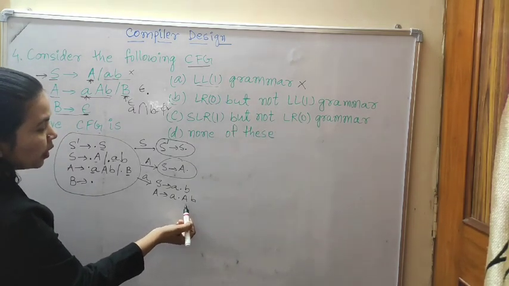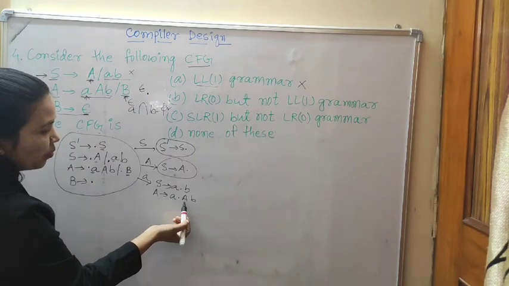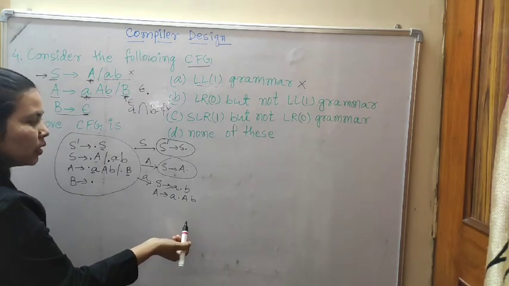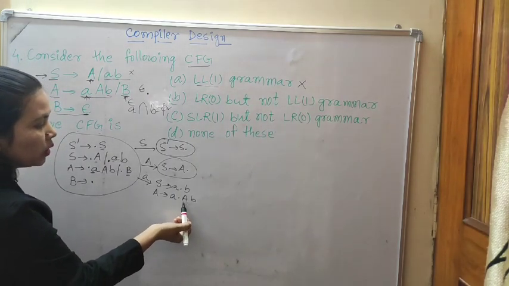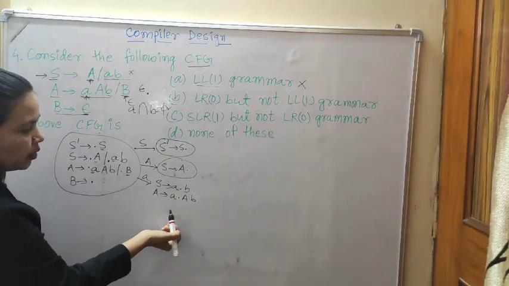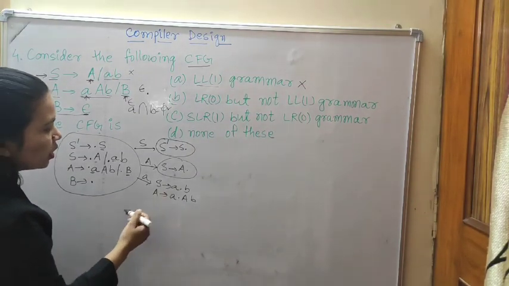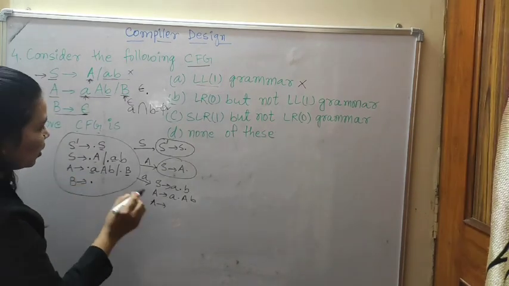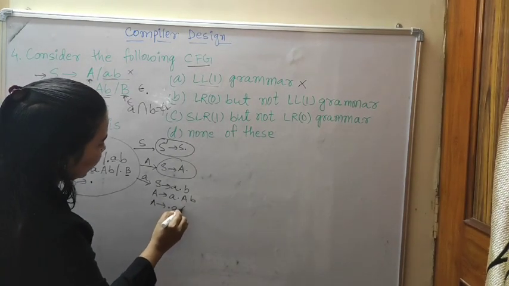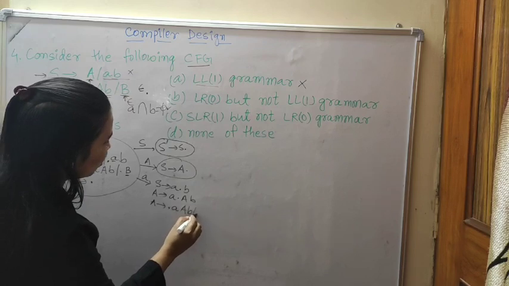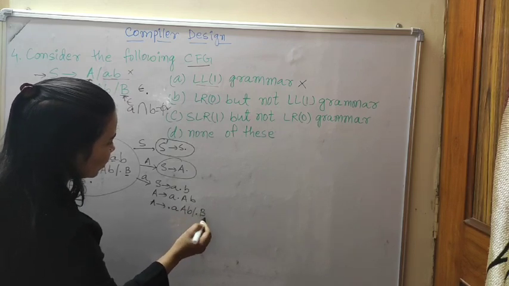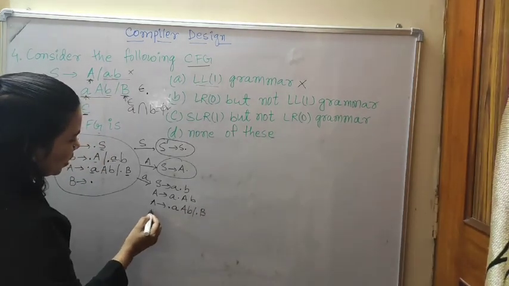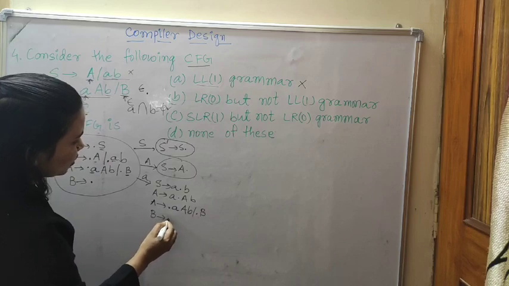A is a non-terminal variable. So whenever we write a dot before any non-terminal variable, we write the production rules of that non-terminal variable. So in A's places write A to dot A B or dot B, and when B comes, write B to the final state.